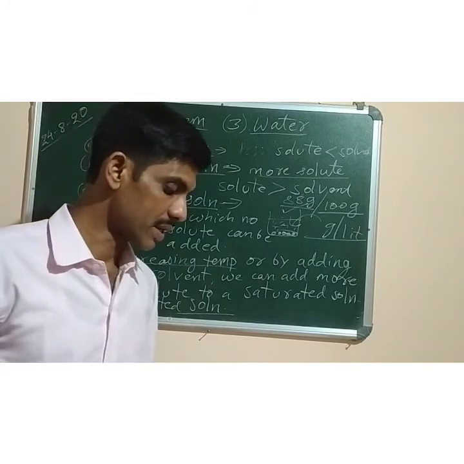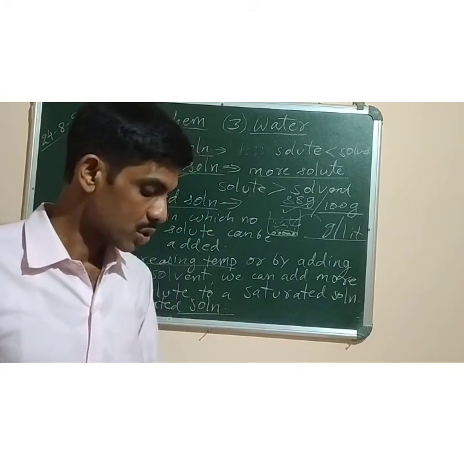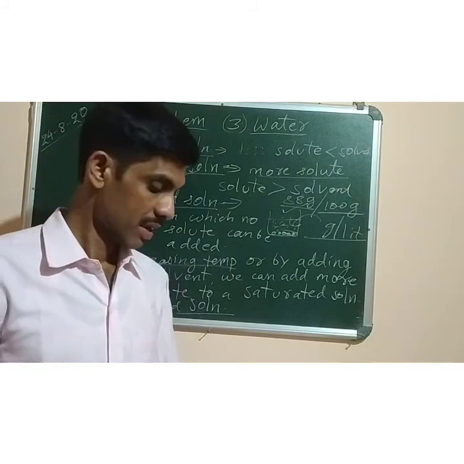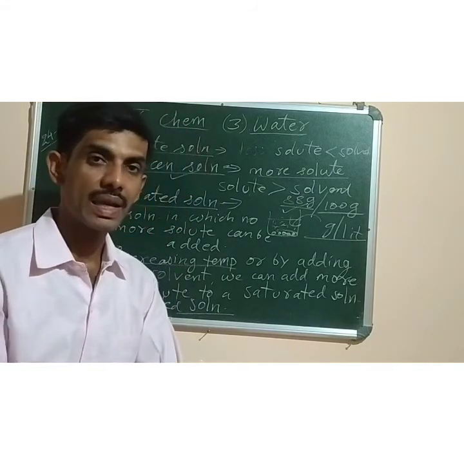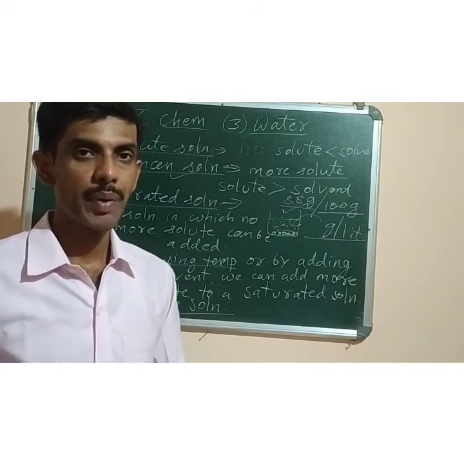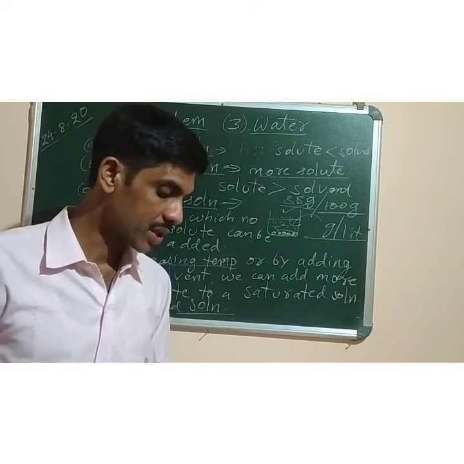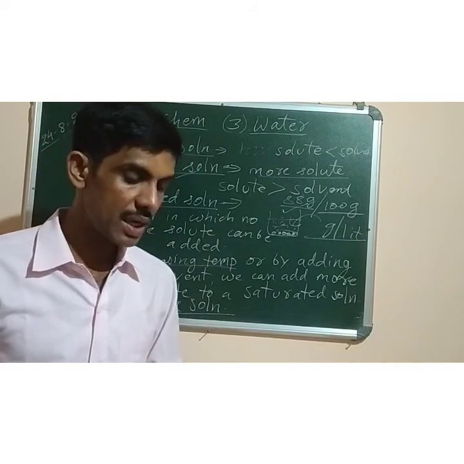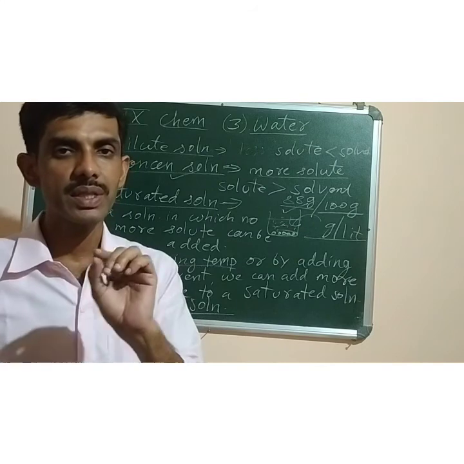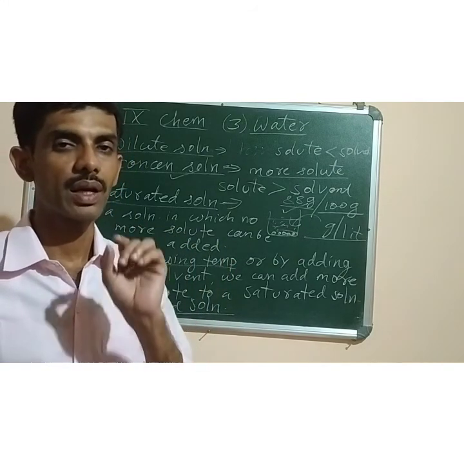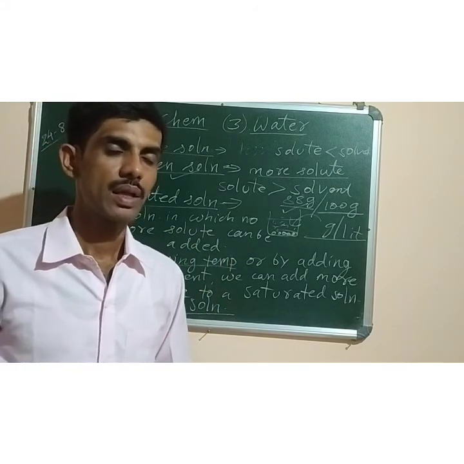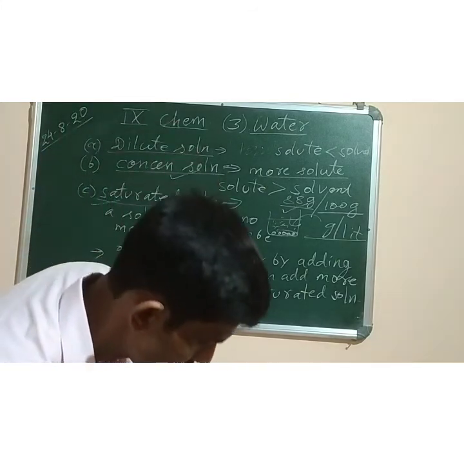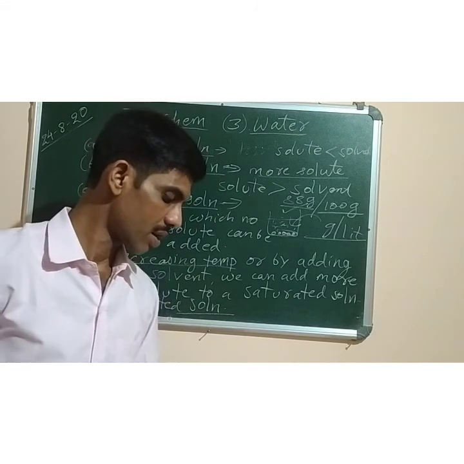Then second point, in a solution, the solute can be recovered, meaning we can obtain the solute by physical means, that is by heating, by boiling, we can get back the solute. In a mixture, the components can be separated by physical means, but in a compound, if you want to separate hydrogen and oxygen, the components of a compound, that can be done only by chemical means, not by physical means. Okay. So today up to here only.